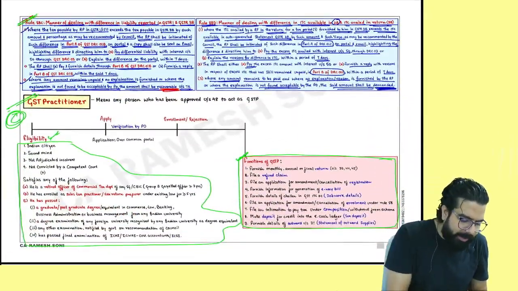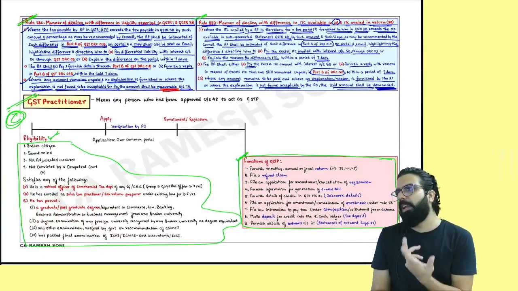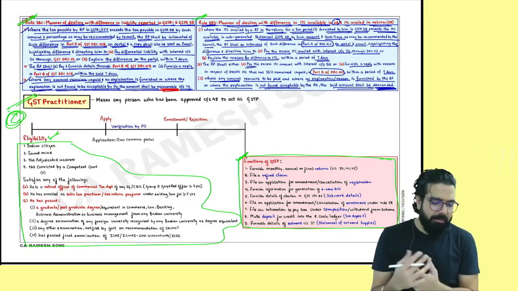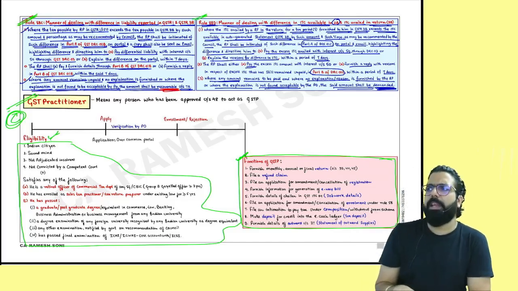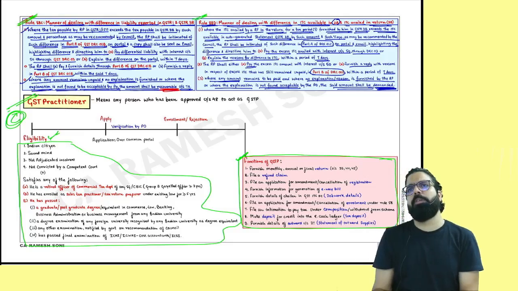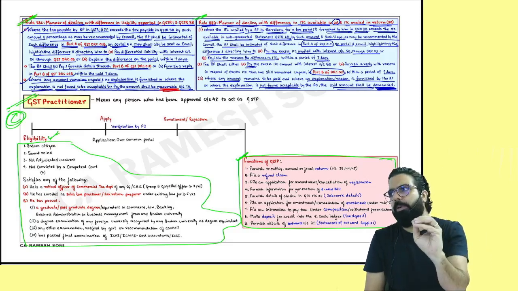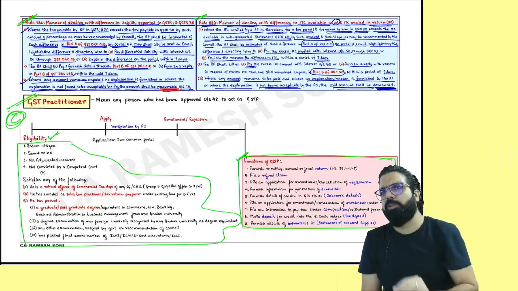This rule number 88C and 88D, I don't know what kind of question they can frame from this. But still, they can make a small case study and give it to you that Mr. Ram is one person. He has shown GSTR 1 made this much and GSTR 3B made this much. What can be the implication? Are we clear? That kind of one small question can come.